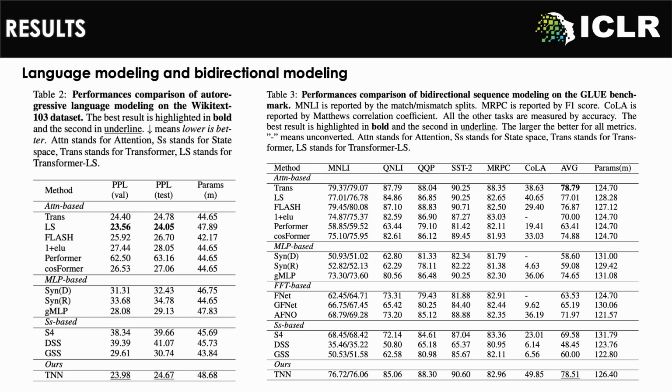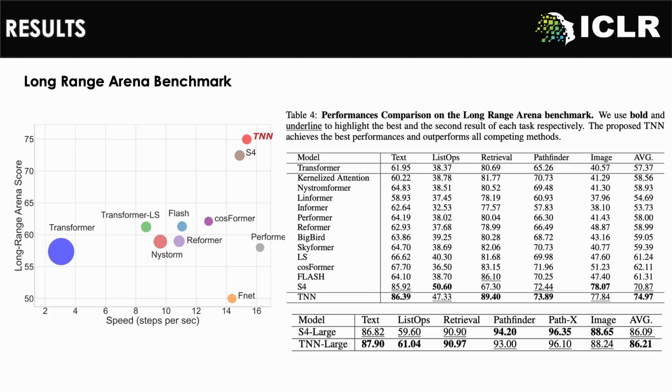We perform language modeling and bidirectional language modeling on Wikitext-103 and the GLUE benchmark. Our method achieves better performance than vanilla transformer. In the long-range arena benchmark, TNN achieves the best performance among all competitors with a clear margin and is faster than most of them. We also provide a detailed speed comparison in the long-range arena benchmark. TNN is more than 5 times faster than vanilla transformer when the sequence length is 2K.